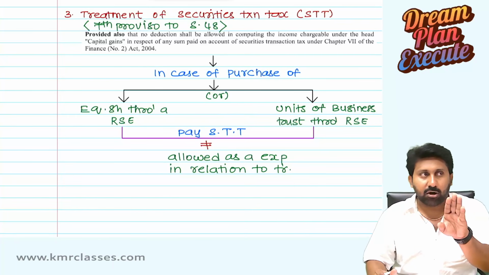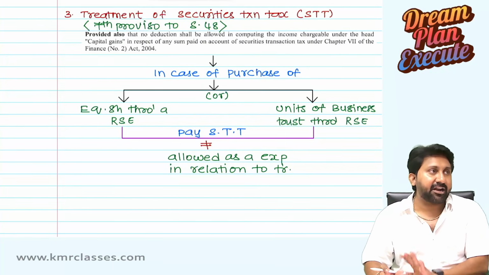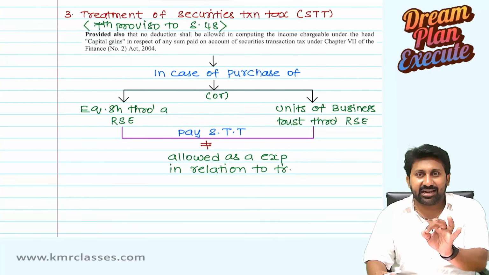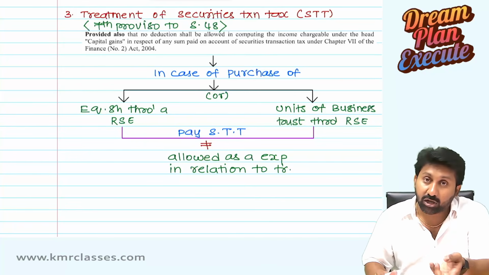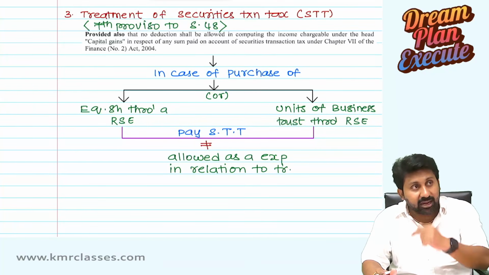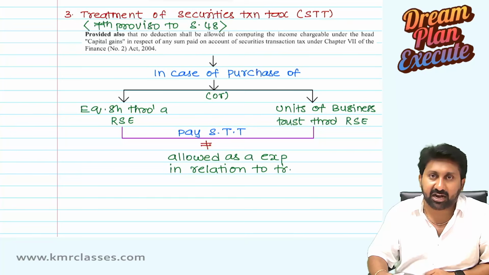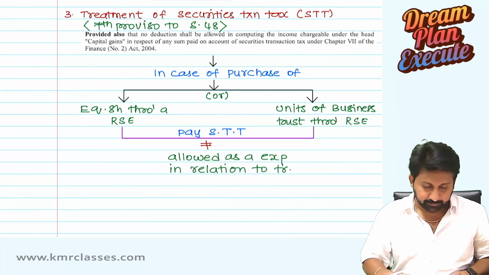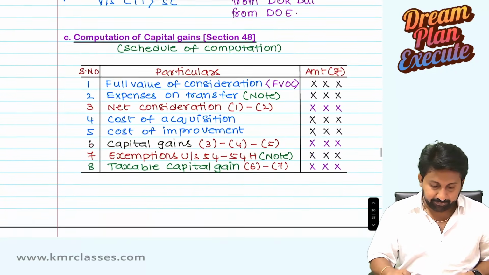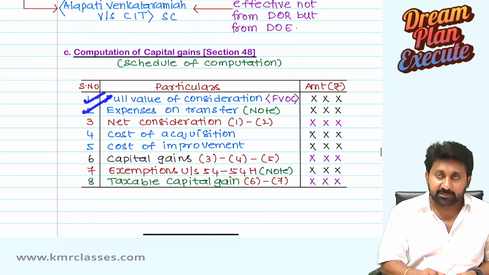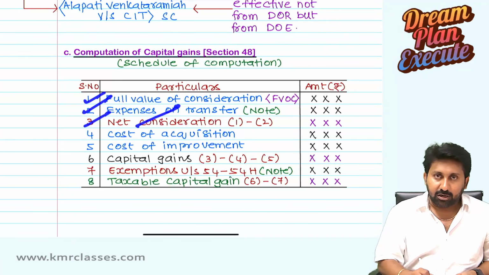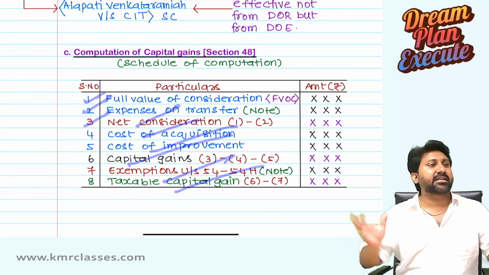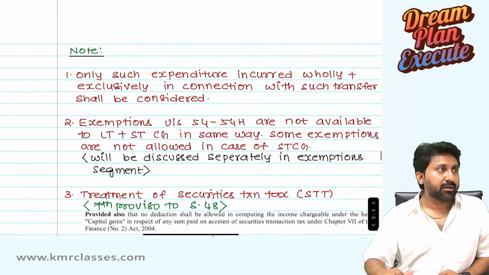That also you cannot do. That also we will read differently in a different section. So STT neither can be added to the cost of acquisition nor can be deducted as an expenditure at the time of transfer. Understood? So see here: full value consideration, minus expenses, gives net consideration. Minus cost of acquisition and cost of improvement gives capital gain. Take exemptions, taxable capital gain will come. Next.